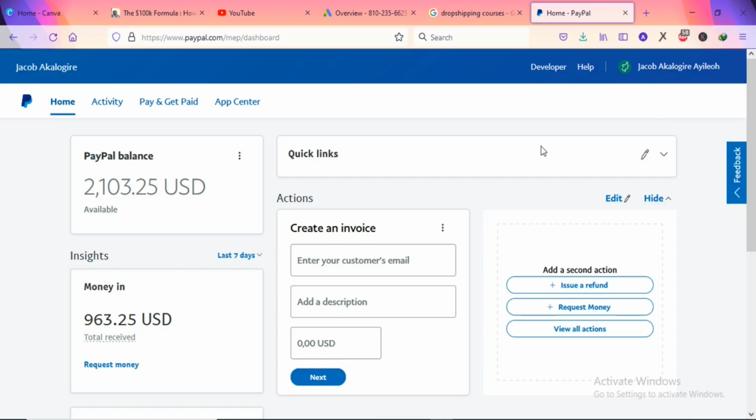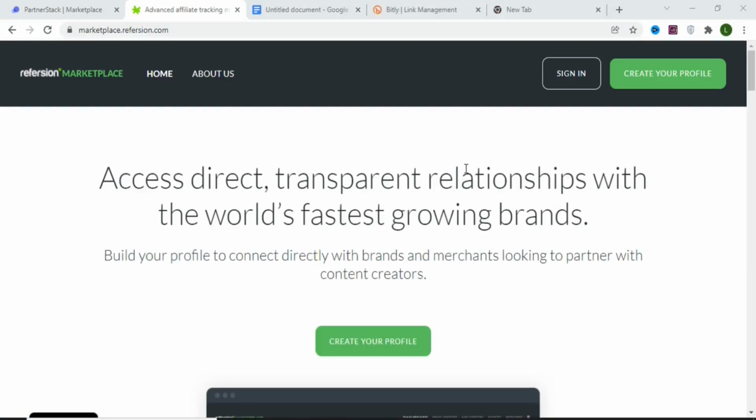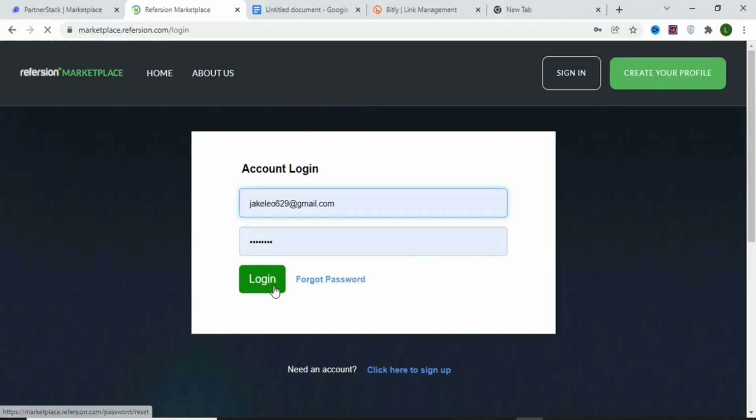Now let's get into the details. The first step is that you are going to come to this website, reflection.com. This website connects brands and merchants to consumers using affiliates and influencers. So you are going to join this website and then you can get brands to promote. Once you promote them and you get a sale, you are going to earn commission for every sale that you get. Let me log in to show you more.